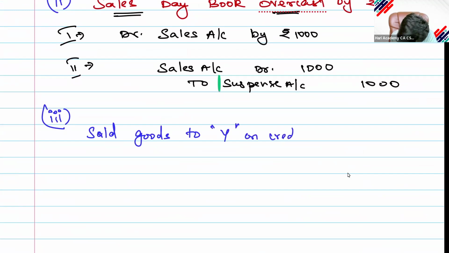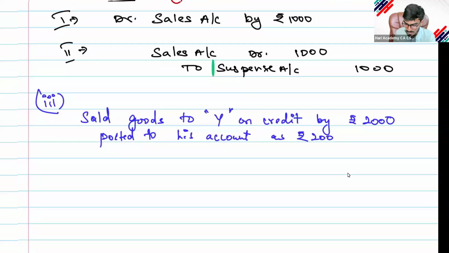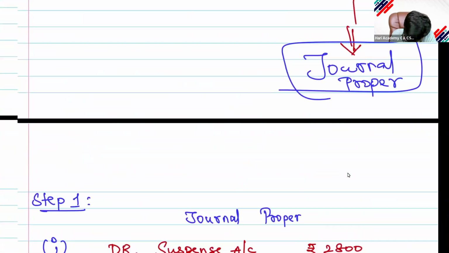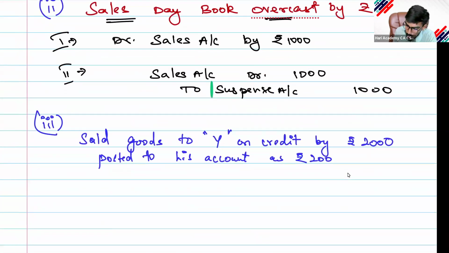on credit by rupees 2000, posted to his account as rupees 200. So what will happen? I have undercasted. So what will happen in this scenario? Y account has been undercasted.